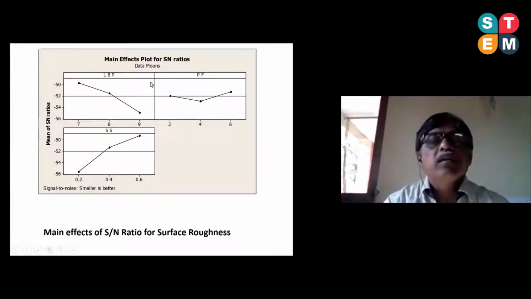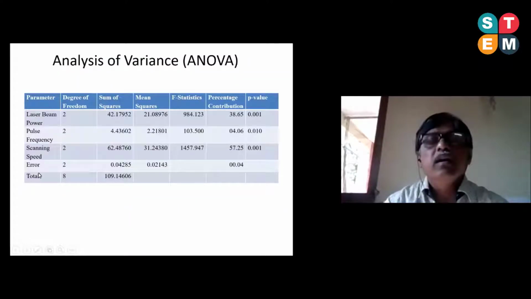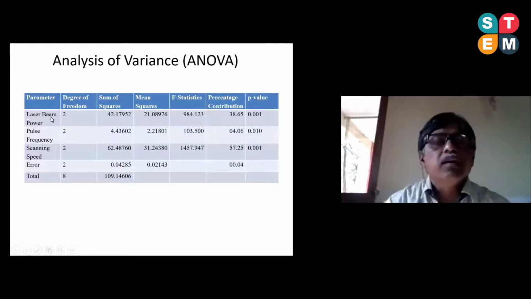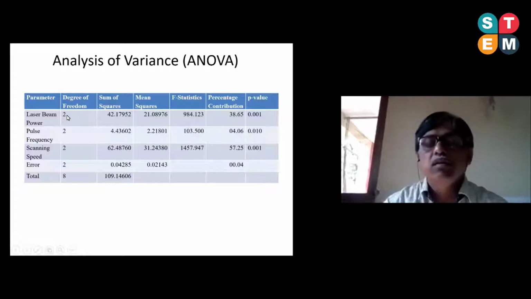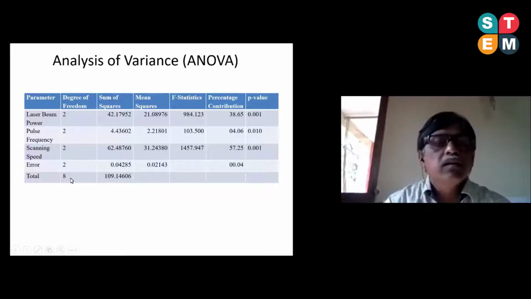After that, I have performed the ANOVA, that is, the analysis of variance. So from this, see, these are the parameters that we have used: laser beam power, pulse frequency, scanning speed. Every parameter has 2 degrees of freedom, as we have chosen 3 levels for each, that is, the degree of freedom will be 2. That is 3 minus 1. Similarly, the total number of experiments will be 9, so the total degrees of freedom will be 9 minus 1.